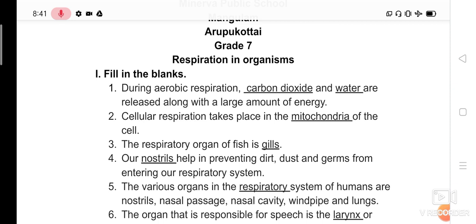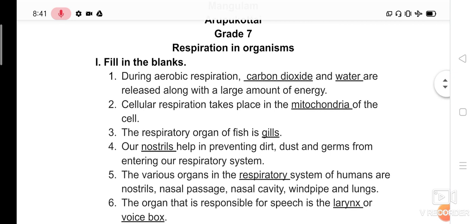What is aerobic respiration? Aerobic means in presence of oxygen. If respiration takes place in presence of oxygen, that respiration is called aerobic respiration.